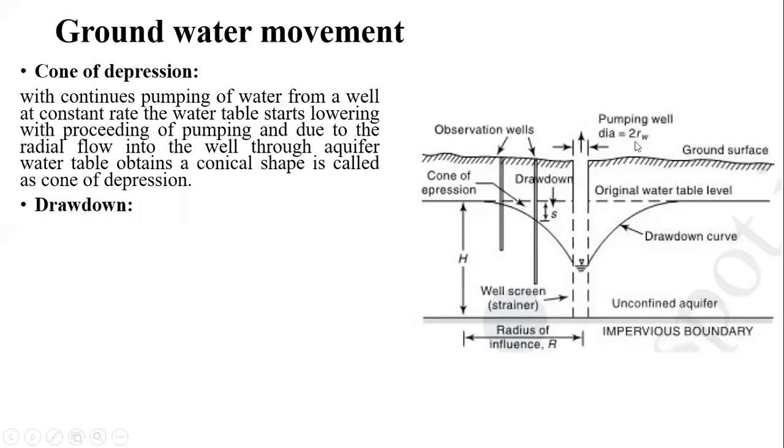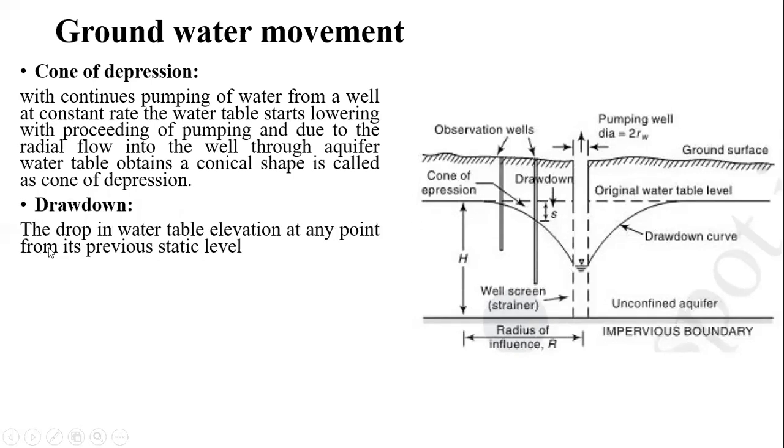Then the next one is the drawdown. Drawdown is nothing but the drop in water table elevation at any point from its previous static level. So we will consider this as the main observation well or pumping well. In that case, initially the water level was at this point, and now the water level at a particular time is at this position.